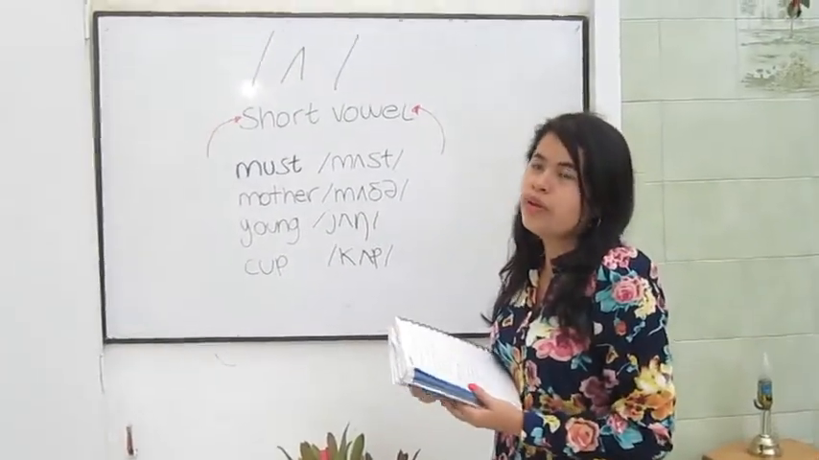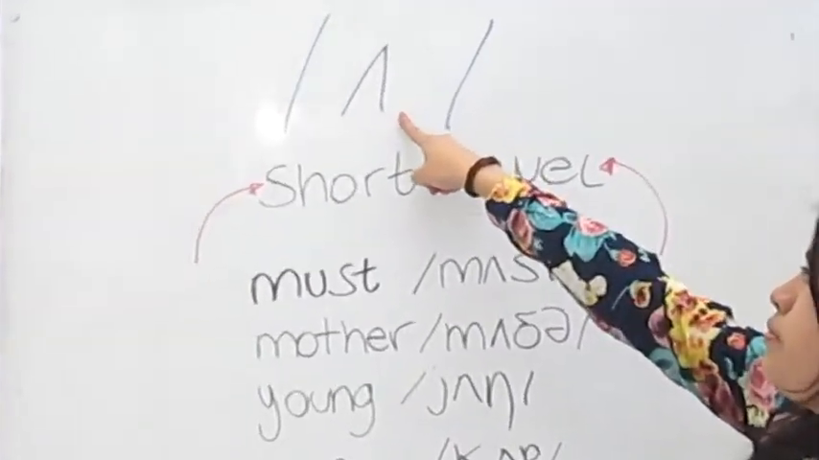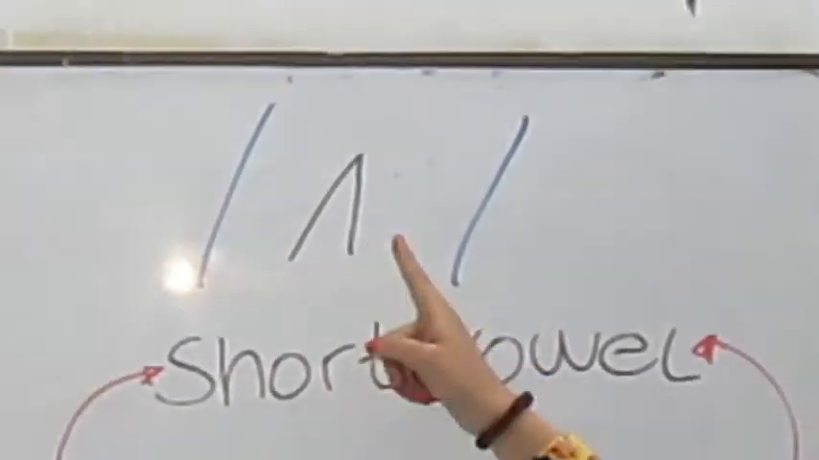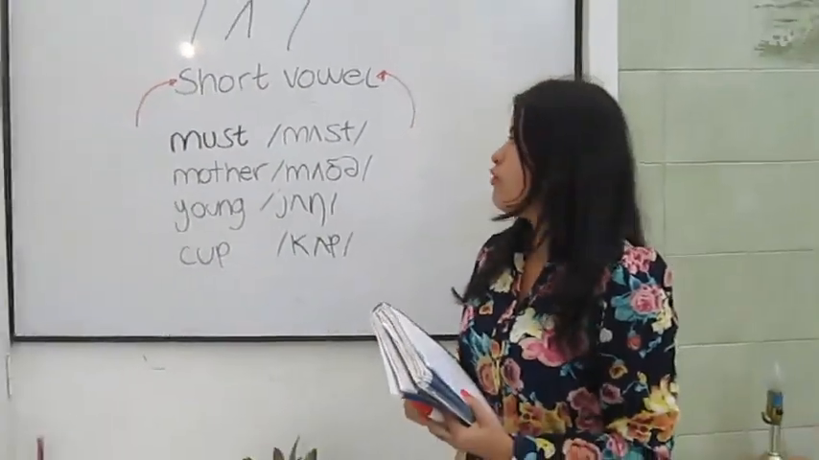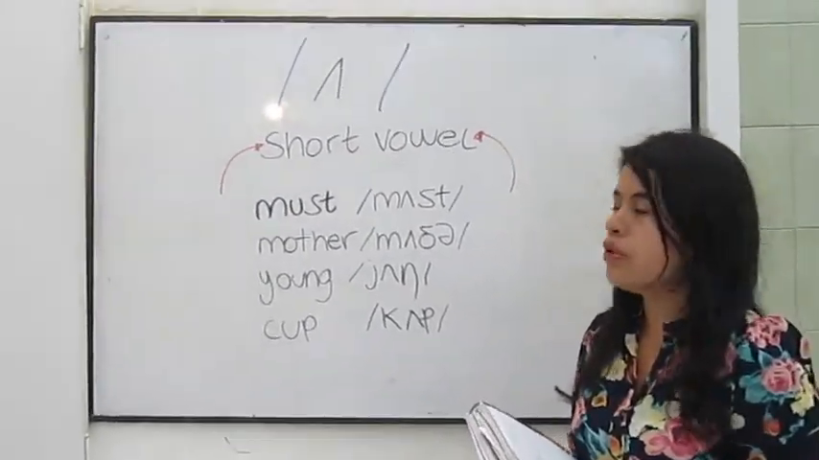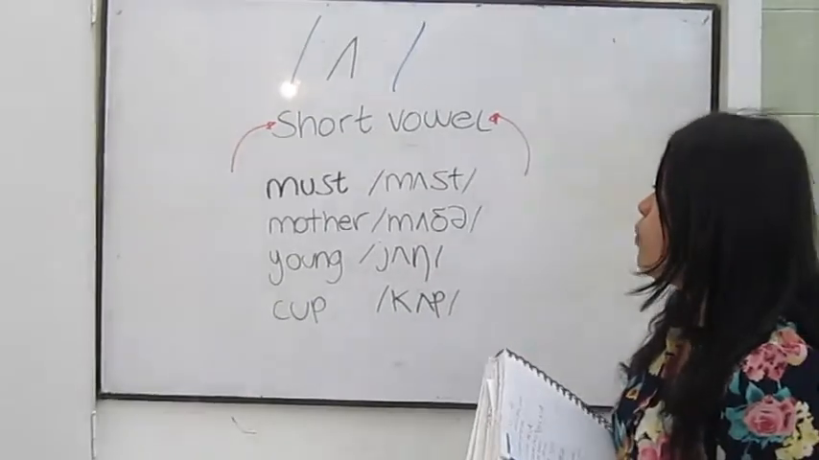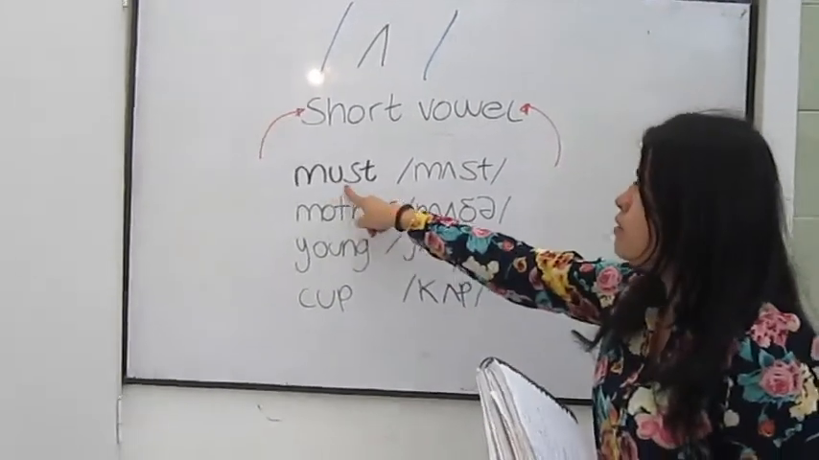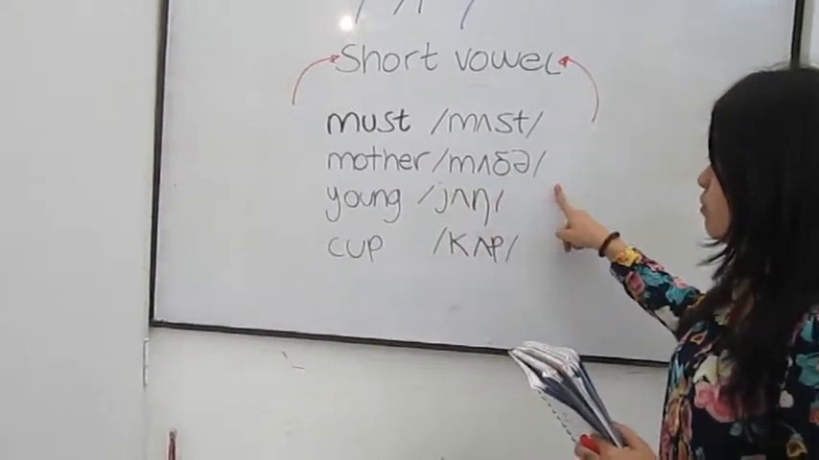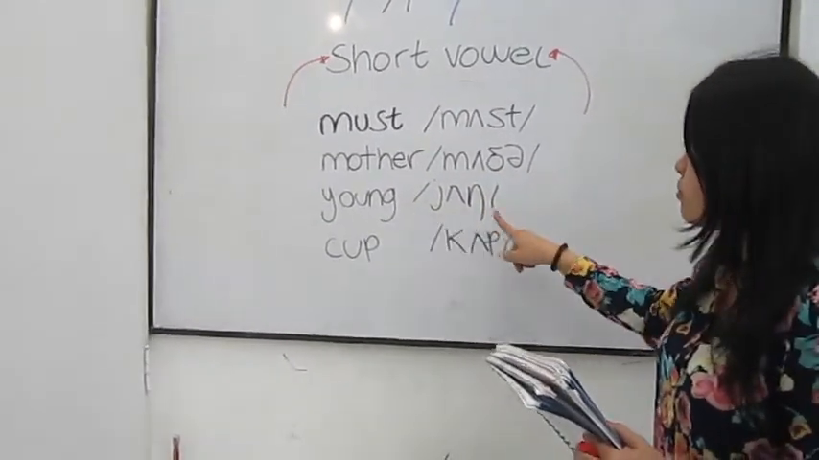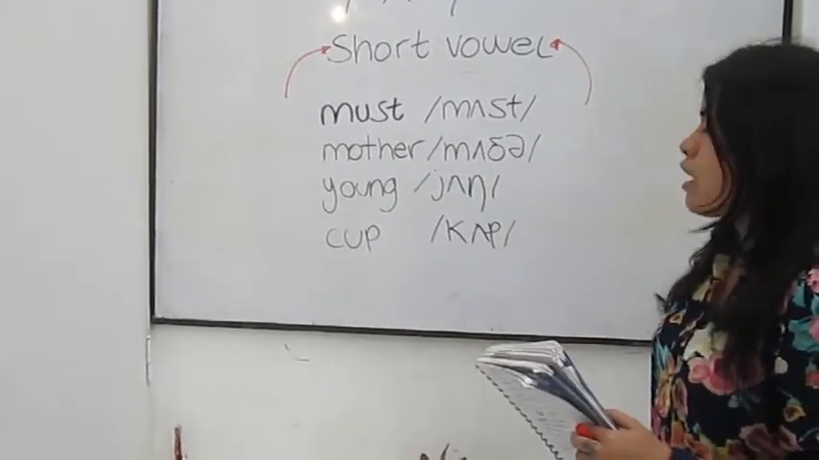The second vowel is this. The pronunciation of this is A. I'm going to give you some examples. When you use this vowel: must, mother, jump, cap.